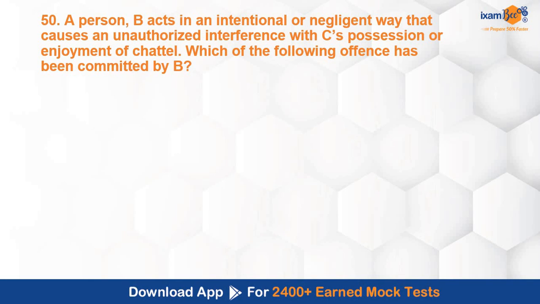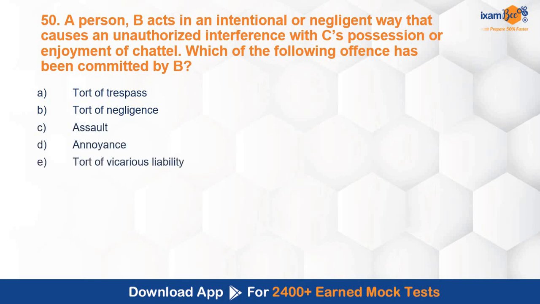Last question for today's discussion. This is completing the first phase of paper 2 for SEBI Grade A Legal previous year paper 2023. A person B acts in an intentional or negligent way that causes an unauthorized interference with C's possession or enjoyment of chattel. Which of the following offence has been committed by B? Tort of trespass, tort of negligence, assault, annoyance, tort of vicarious liability. You have to determine over here.